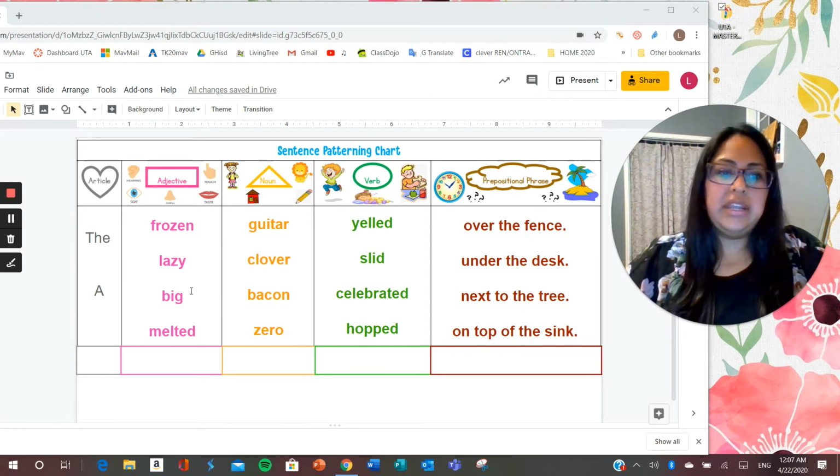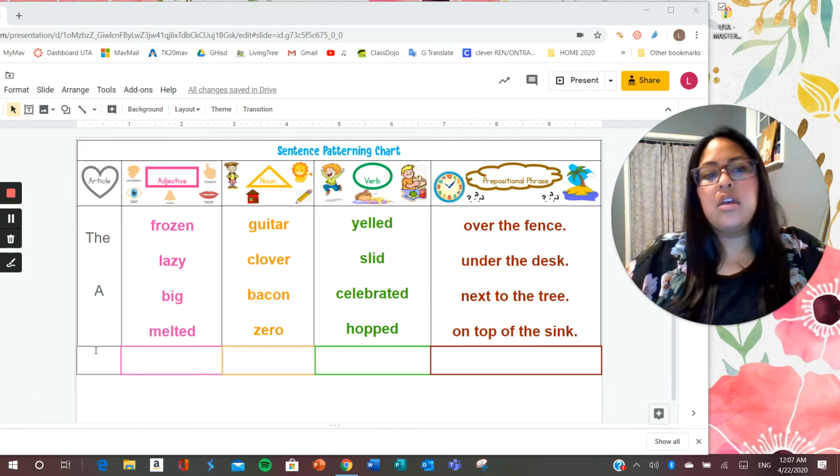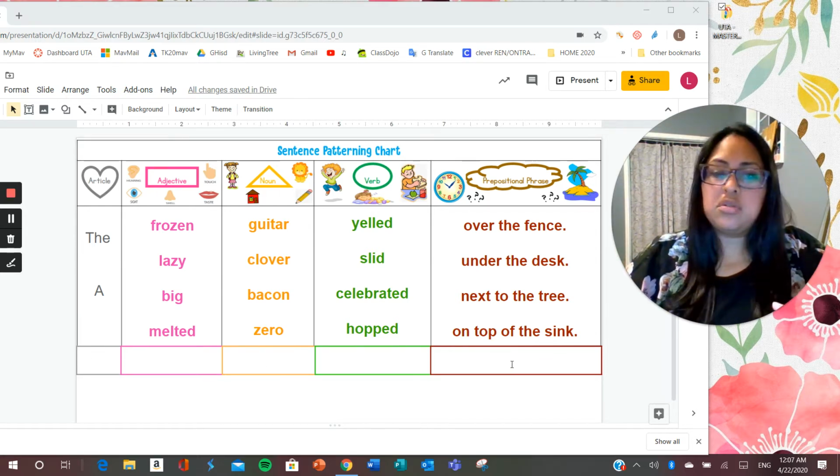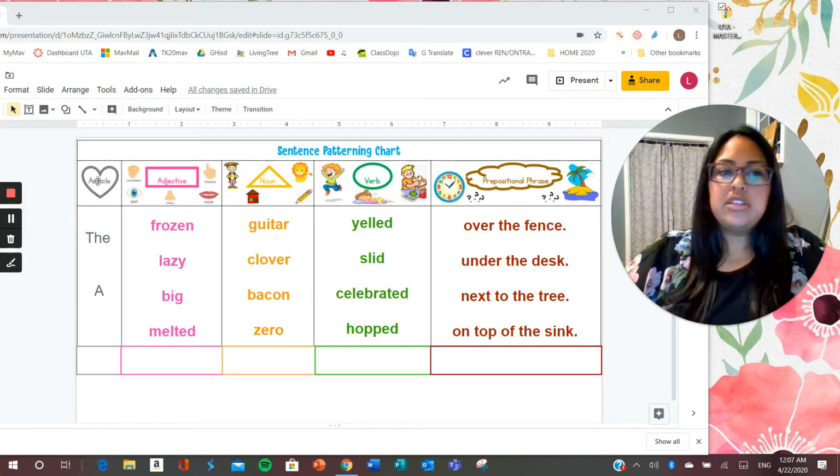So I'm going to read each word with you and try to show you an action so you understand. So here at the bottom, when you want to choose your own word, you can make your own sentence, and everyone's going to have a different sentence because you're going to choose the word that you like best from each category. Okay, so let's start with the articles.